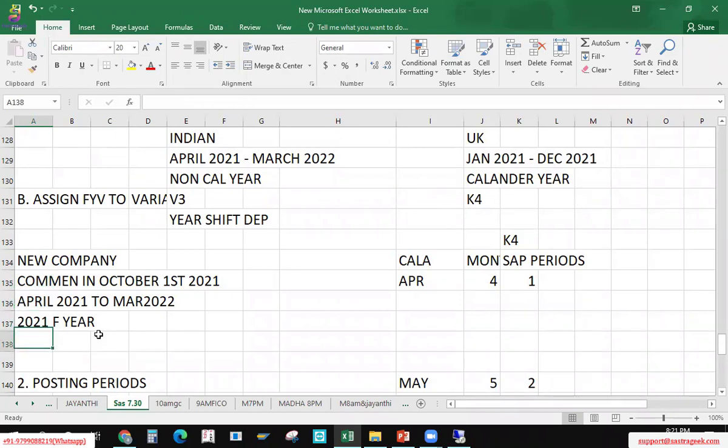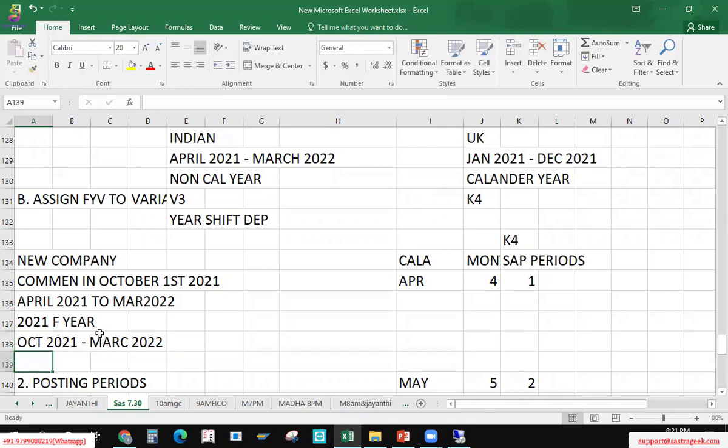Now what I'll do, I'll commence from October. So October books will start. We will start in October 2021 and close in March 2022, if it is an Indian company. This is as per the standards. That's it. It's a standard.